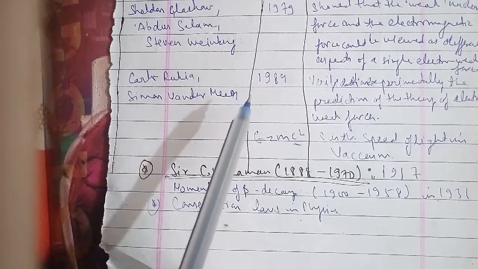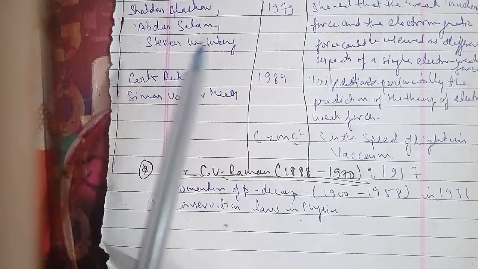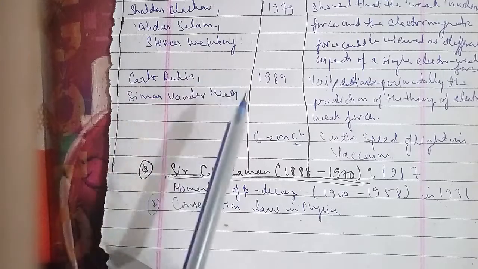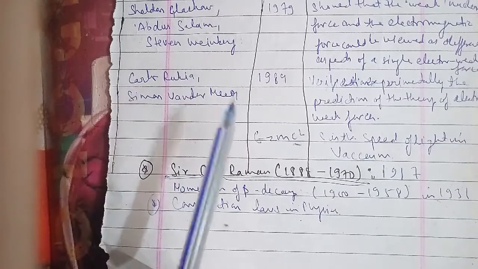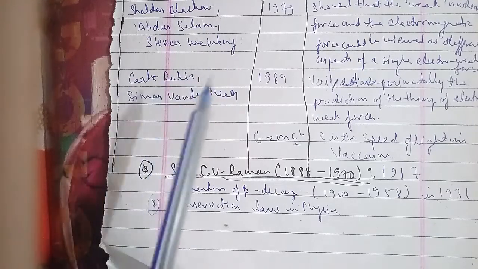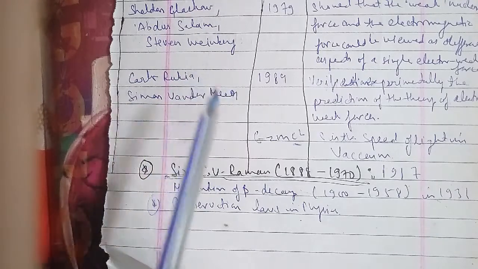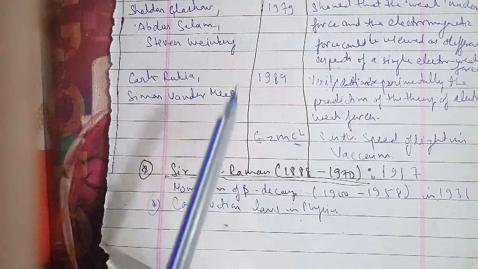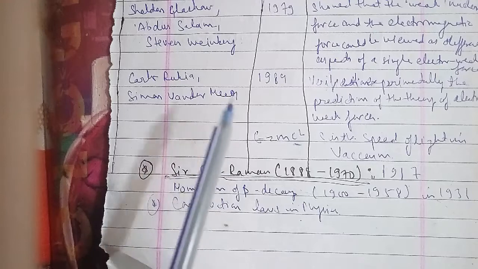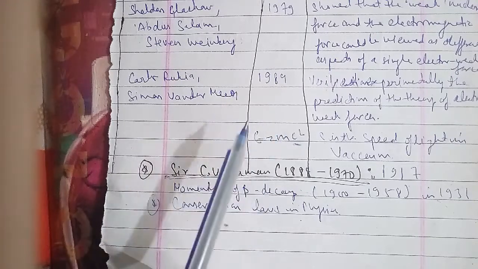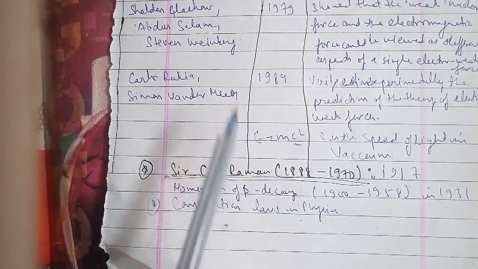Unit 8 is gravitation. For the gravitation, it has been introduction, Kepler's law, universal law of the gravitation, gravitational constant, acceleration due to the gravity of the earth, acceleration due to the gravity below and above the surface, gravitational potential energy, escape speed, earth satellite, energy of the orbiting satellite, geostationary and polar satellite, and weightlessness as well.